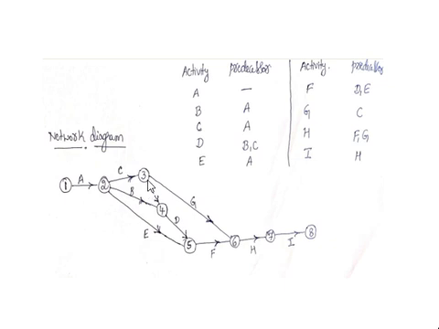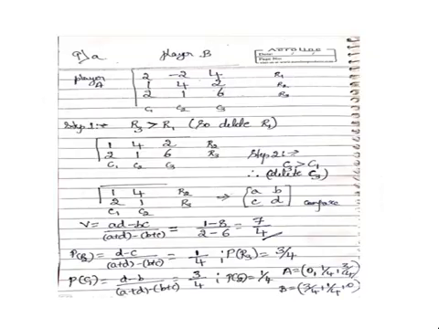So people should be aware of this introduction of dummy activity to complete this particular problem. Then coming to the next problem, this is a problem based on dominance rule. It's a 3 cross 3 matrix, that means number of rows are 3, number of columns are 3. They have asked this problem in the examination. Solve it by dominance rule method and verify and calculate its value of the game.